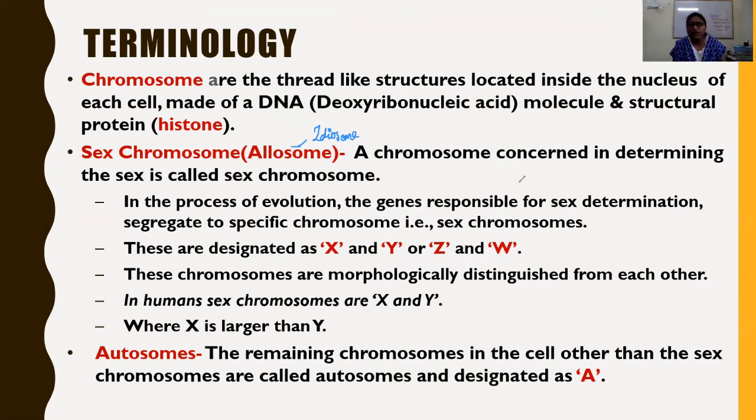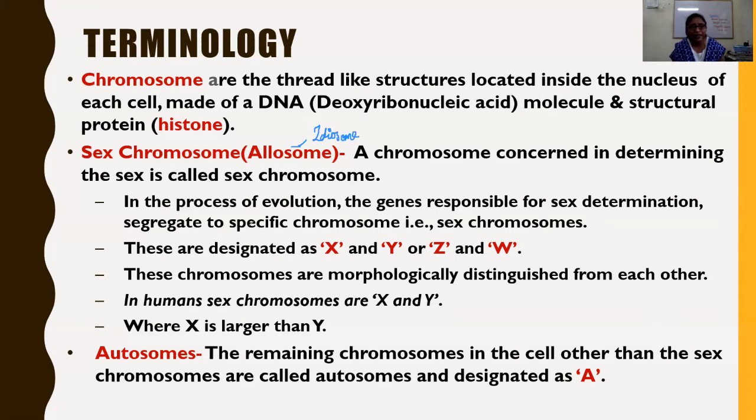A chromosome concerned with the determination of the sex of an individual is called a sex chromosome. In the process of evolution, the genes responsible for the determination of sex are segregated into a particular chromosome. That is called the sex chromosome.